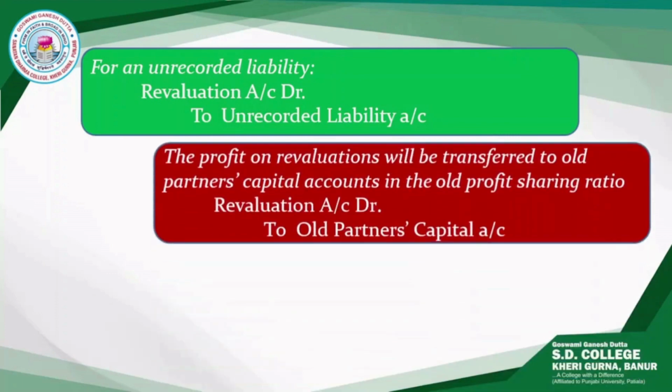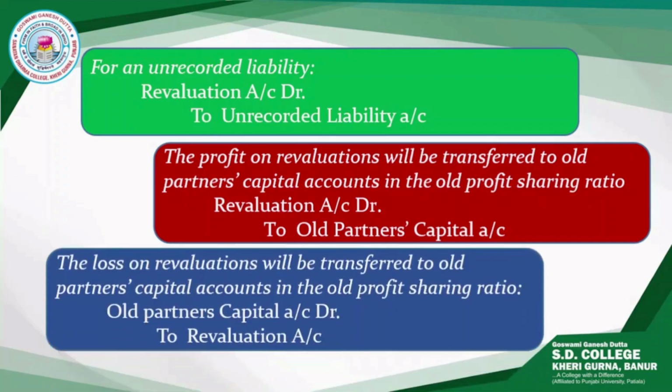For profits on revaluation, this profit will be transferred to old partners' capital account in their old profit sharing ratio, and the entry will be revaluation account will be debited to old partner's capital account. And similarly, for loss on revaluation, this loss will be transferred to old partner's capital account in the old profit sharing ratio. Old partner's capital account will be debited and revaluation account will be credited.